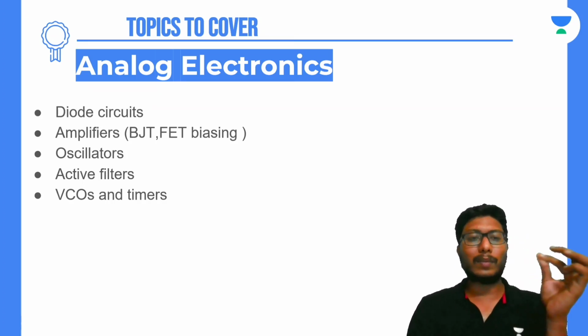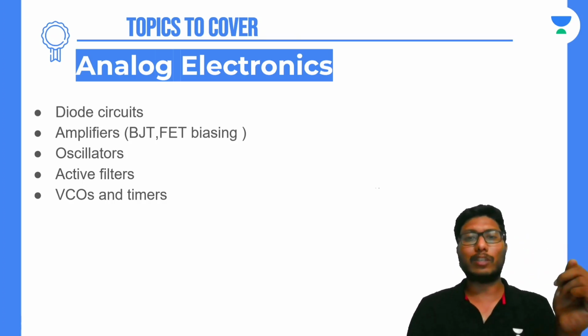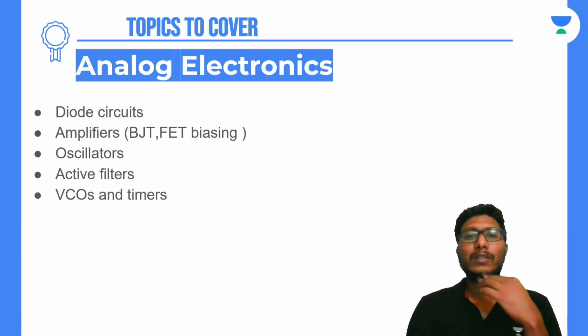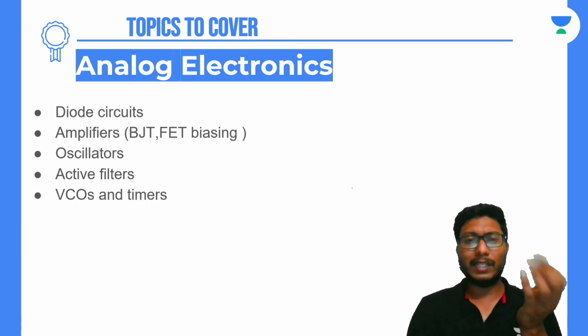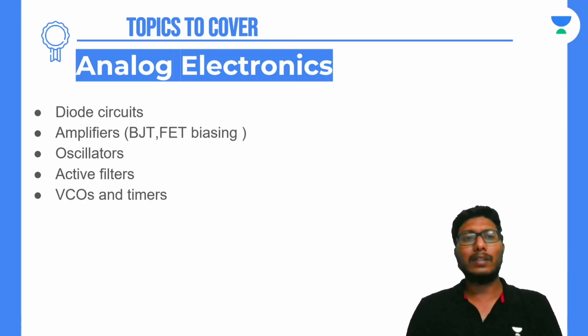And there are some terminologies you should know, that is transformer utilization factor and also peak inverse voltage. Peak inverse voltage is more important with respect to the power electronics subject, but these factors you should know, that is form factor, peak factor and everything. This is important for the ECE examination and also the ESE examination, and for ECE students for GATE, but not for electrical engineers.